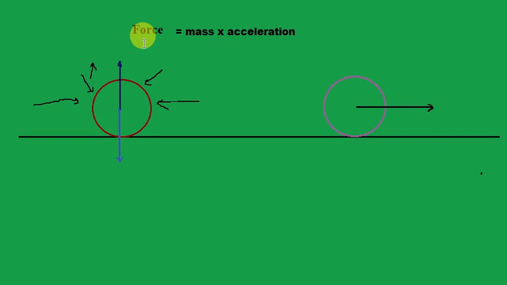The force is a vector quantity. Why? Because to express this force you need magnitude as well as direction. You have to decide if you want to move the football in this direction, then you have to decide how much force to apply on it. Both things, the magnitude as well as the direction, will be required to express the force. That's why it's a vector quantity.